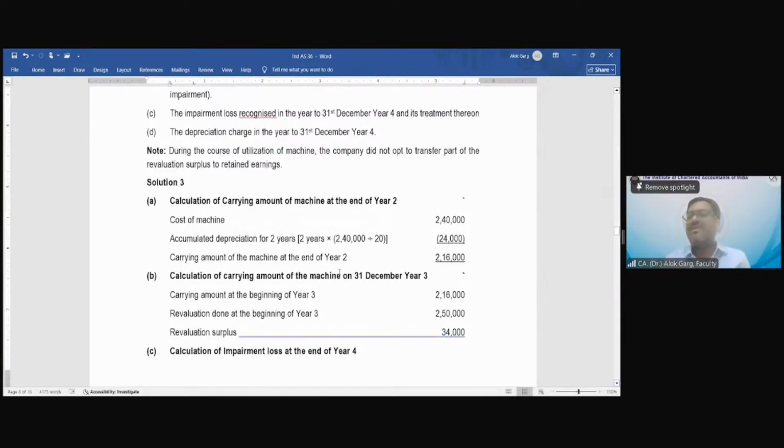Calculation of carrying amount of the machine at year end 2. Cost of the machine 240. Two-year depreciation, 12 multiplied by 2, 24,000. This is the carrying amount at the end of year 2, 216. Now, at the beginning of year 3, what is my revaluation amount? 250. What is my revaluation surplus? 250 minus 216, 34,000.